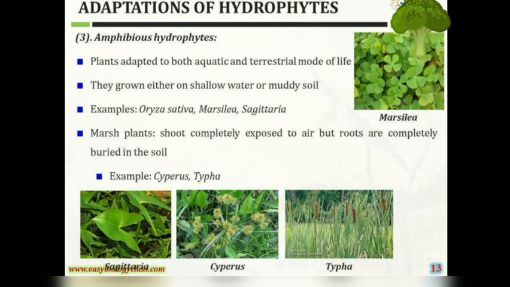Amphibious hydrophytes, plants adapted to both aquatic and terrestrial modes of life. They grow either in shallow water or muddy soil. Examples: Oryza sativa, Marsilea, Sagittaria. Marsh plants have shoots completely exposed to air, but roots completely buried in the soil. Examples: Cyperus, Typha. Pictures of Marsilea, Sagittaria, Cyperus and Typha are given below.